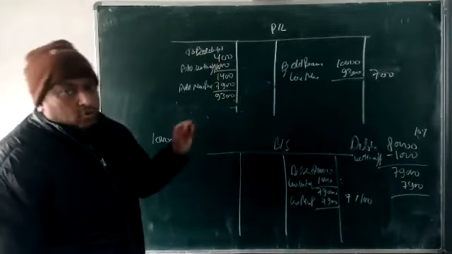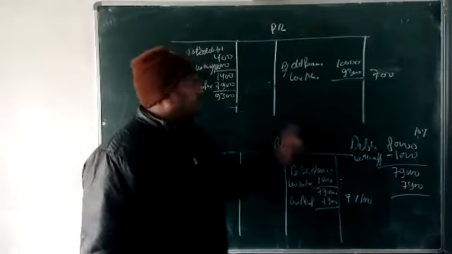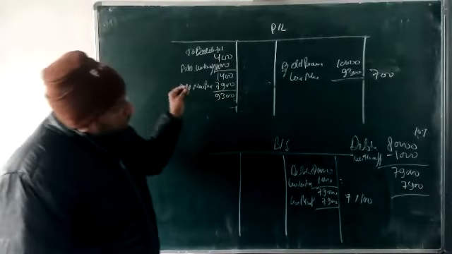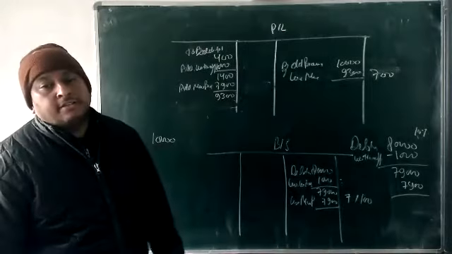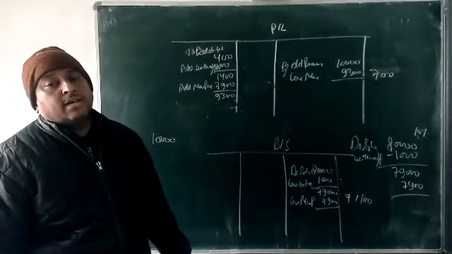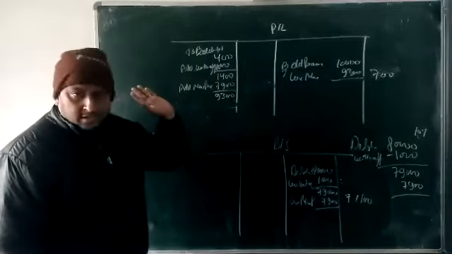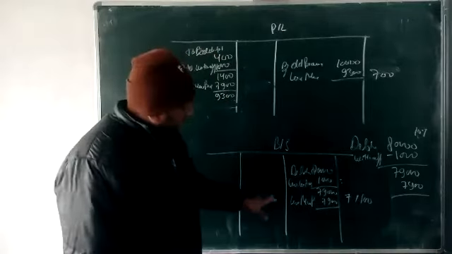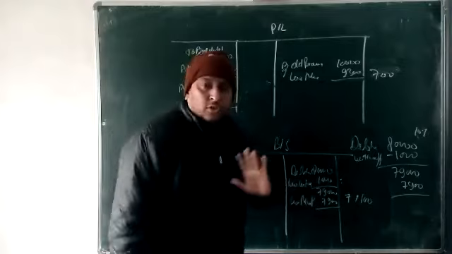When new provision with written off is also given, first we put the bad debts and written off. Then written off will be less from the debtors, and then we calculate the new provision, which will be added here. In the balance sheet, written off and new provision are both less.